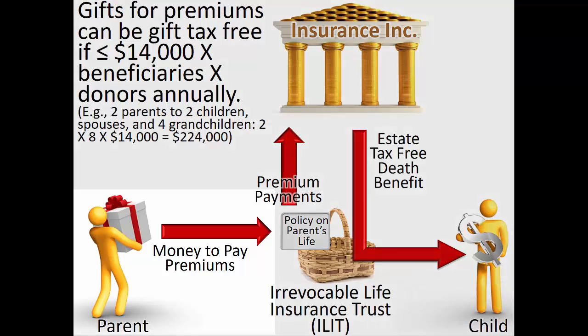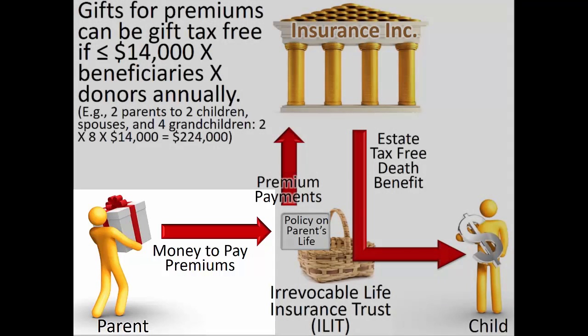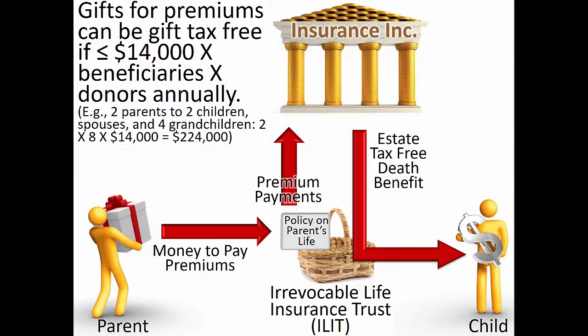The amount a donor may transfer to another person without gift tax consequences is limited. Each year, a donor can make present interest gifts to other people up to this limit, for example, $14,000 per donee in 2016, without any gift tax consequences. The amount applies to each donee and each donor.